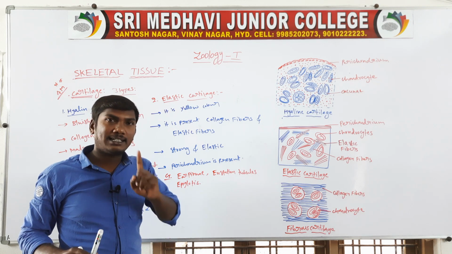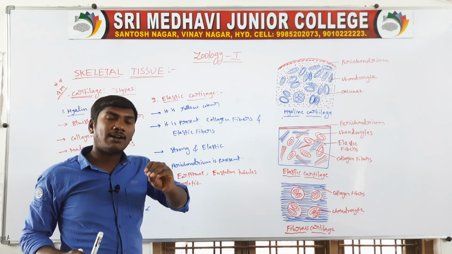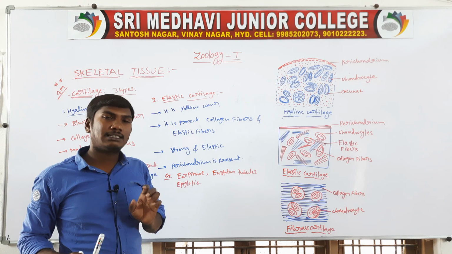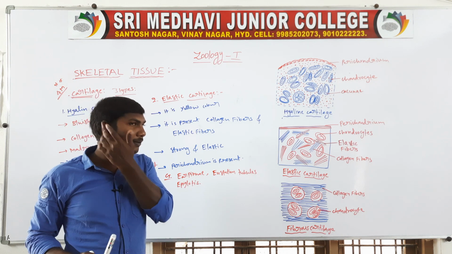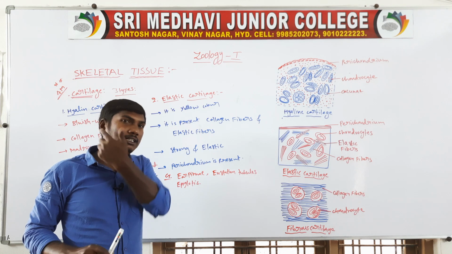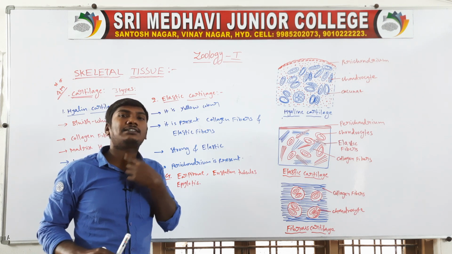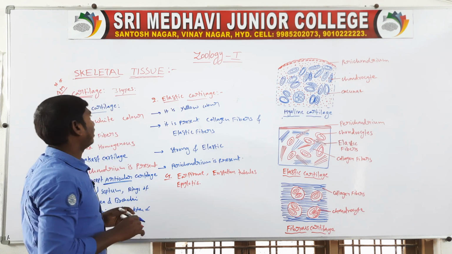Next one, they are presenting on the collagen fibers and elastic fibers. It is a strong and elastic cartilage. The pericardium is present. Examples: ear pinna, eustachian tubes, which connect the ear to the buccal cavity, and epiglottis. So they are the elastic cartilage.